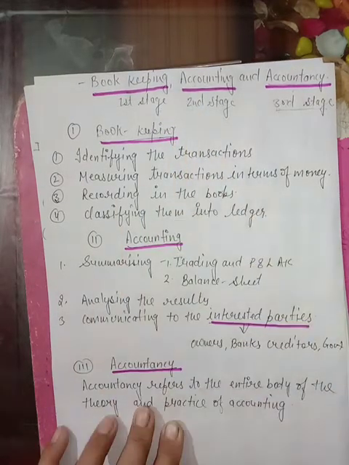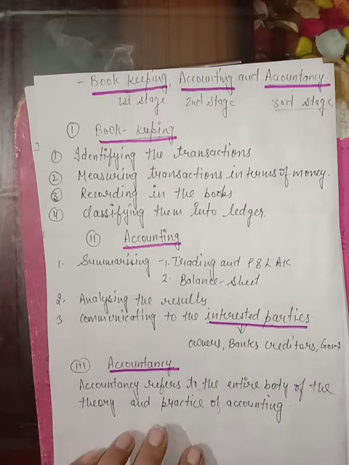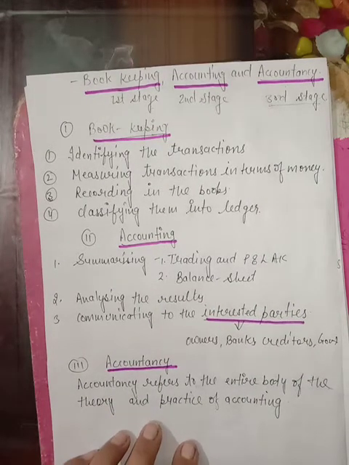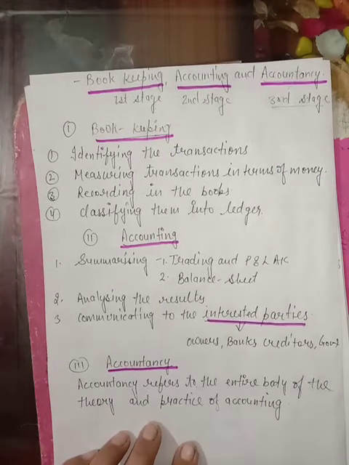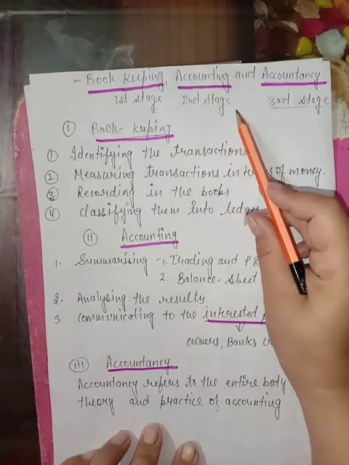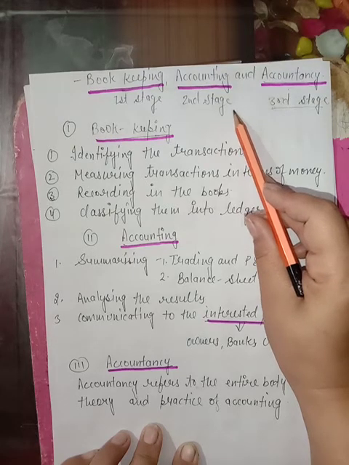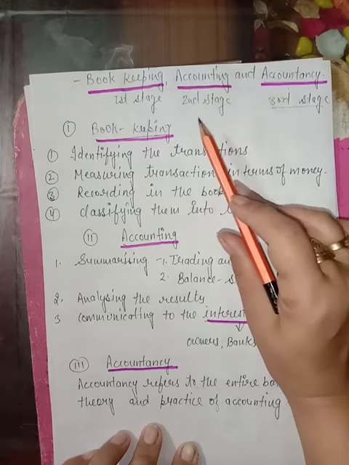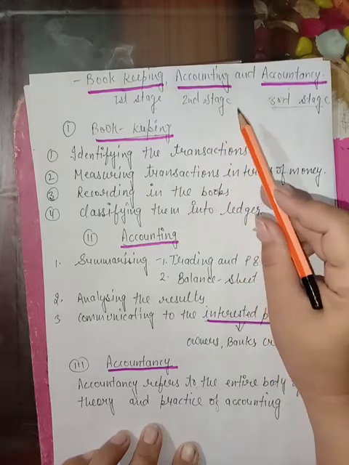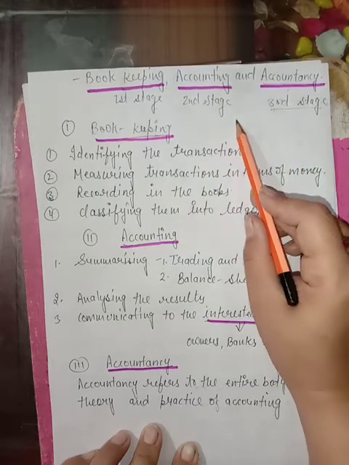Bookkeeping means Pustpalan. Pustpalan means where we record the transactions in our business. Accounting means when we categorize transactions according to their nature, prepare the systematic account and communicate the information to its interested parties.